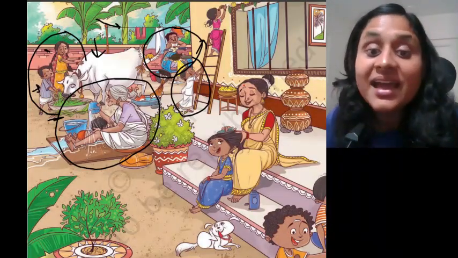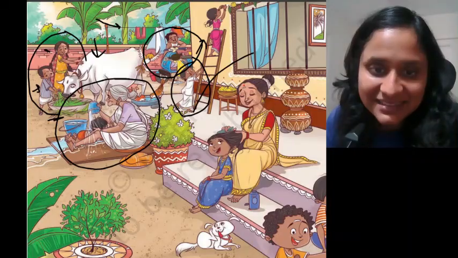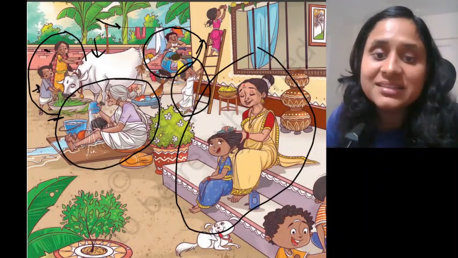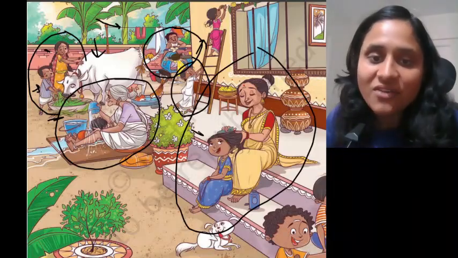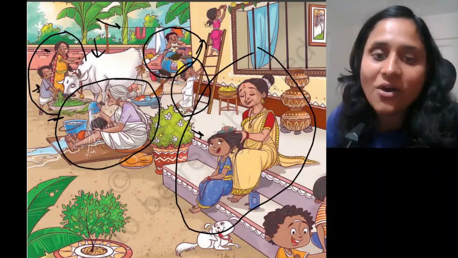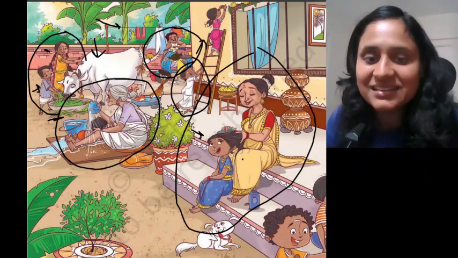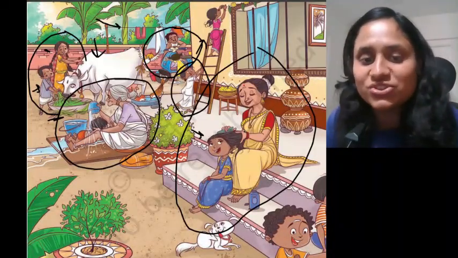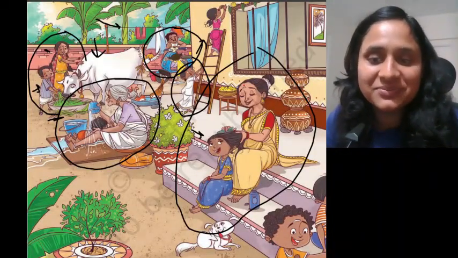Yes? Now, what are they doing here? The mom is combing the hair of her daughter or of this little girl. Yes. They are both enjoying each other's company.